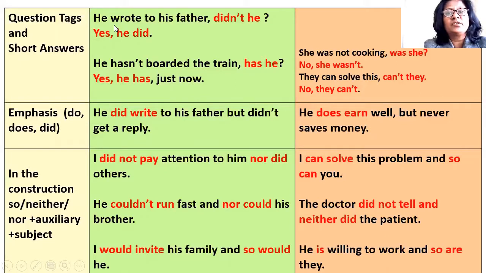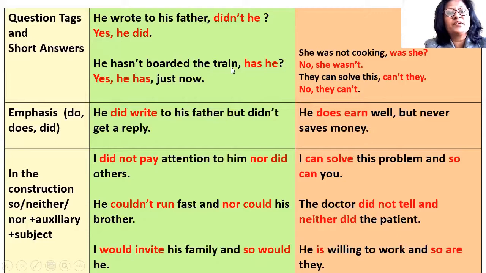Now, question tags and short answers are very important in conversation. Most of the times we don't repeat the whole sentence and we use short answers. He wrote to his father, didn't he? So, didn't he is the question tag because the sentence is in simple past. He wrote to his father. So, didn't he? Sentence is in positive, the question tag will be in negative. So, did is used to make the question tag in negative. Yes, he did. This is a short answer.